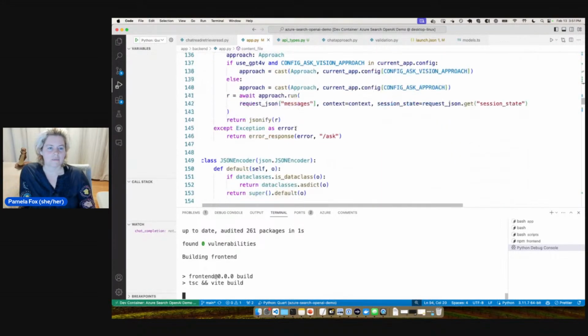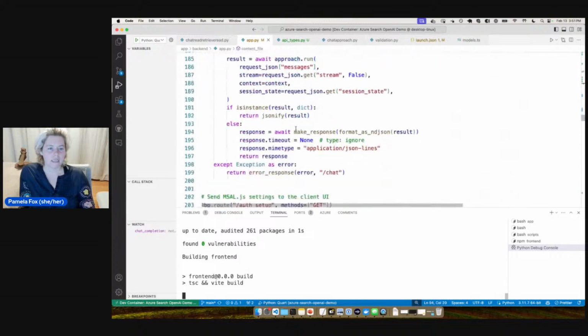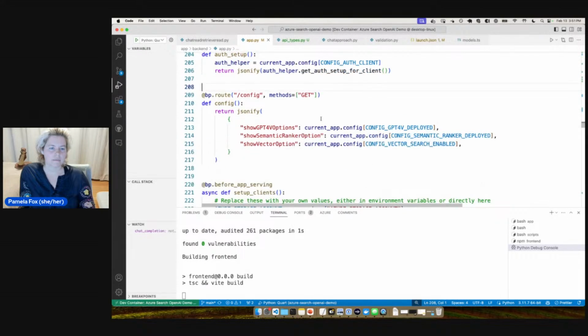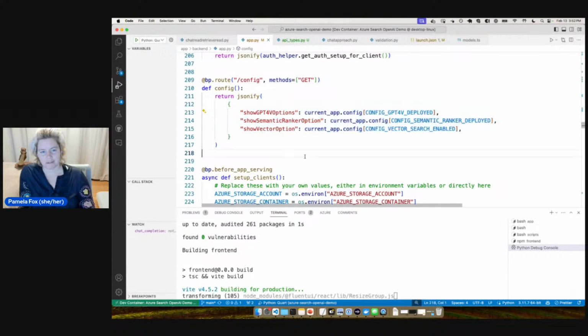So let's see. We're definitely going to show ask. We're going to show chat. Auth setup is an interesting one. I think we'll leave that there because it is returning back JSON. And if something's returning back JSON, that seems useful. Same thing with /config. That one should be a pretty easy one to document because you can see it right there.